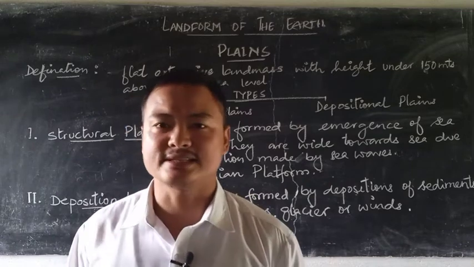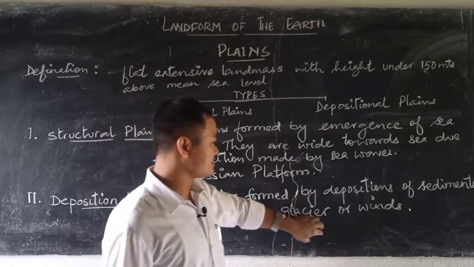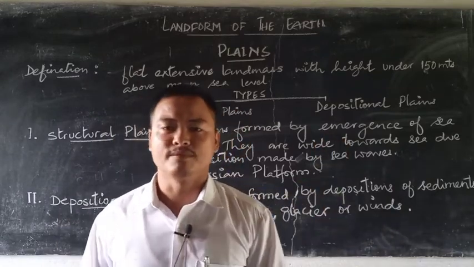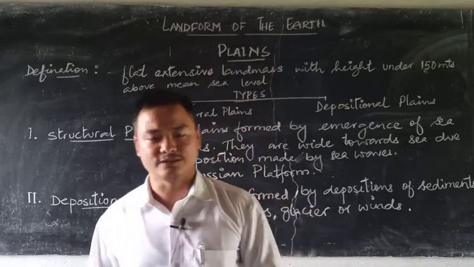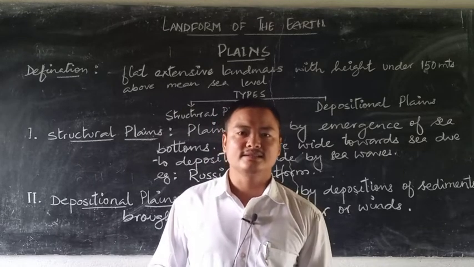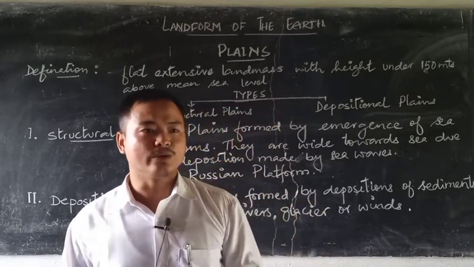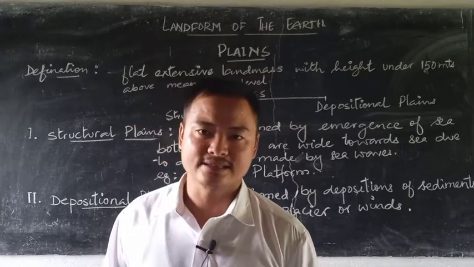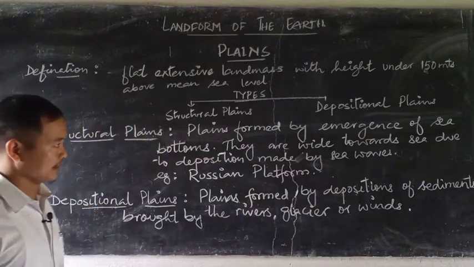In this case, these agents of erosion like river, glacier and wind erode in the higher or mountainous areas, and carry the eroded material down the slope. When these sediments enter the low-lying regions or come towards the flatlands, they start depositing, and hence form what we call the depositional plains.